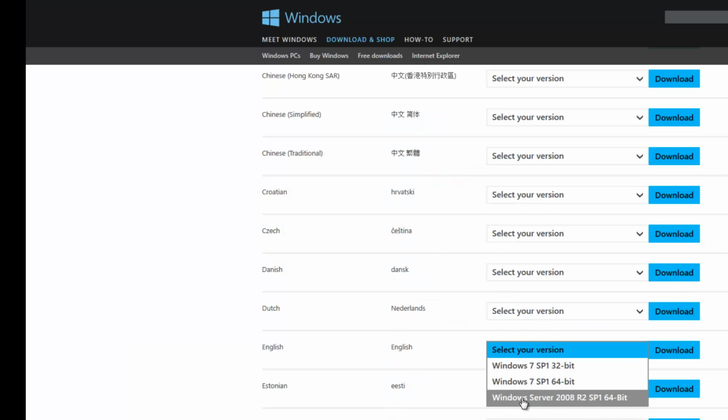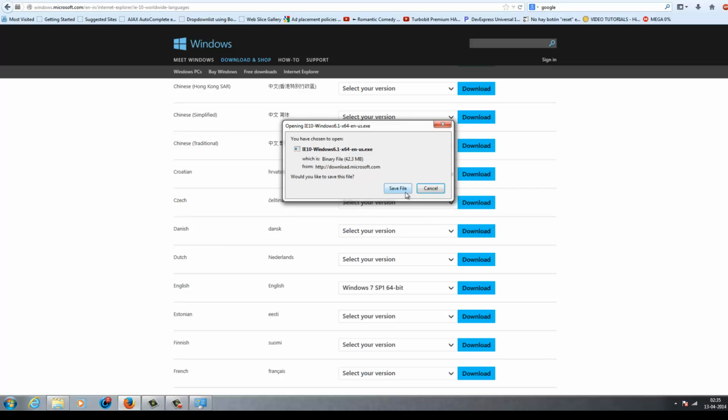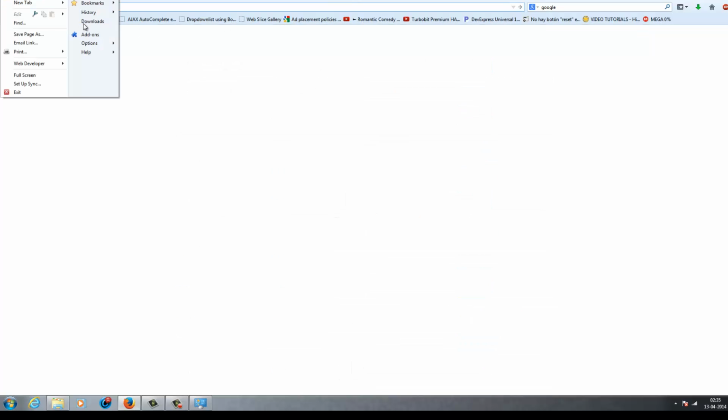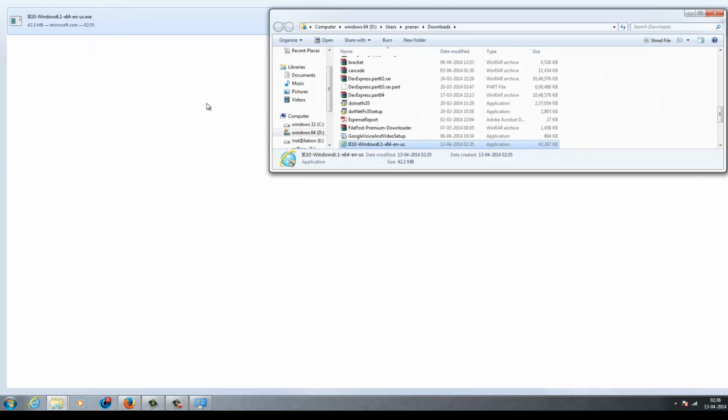Go to the browser, Windows 7 Service Pack 1 64-bit, select and click on download. Save file. Right click, open containing folder, double click on the file and click on yes.